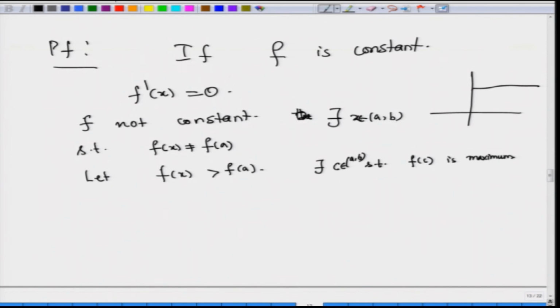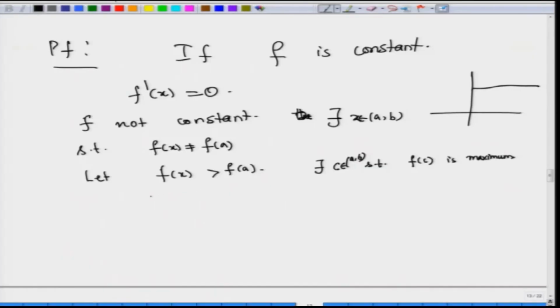Now, what we have proved in the previous theorem: this C where the maximum is attained, definitely it is going to be a critical point.